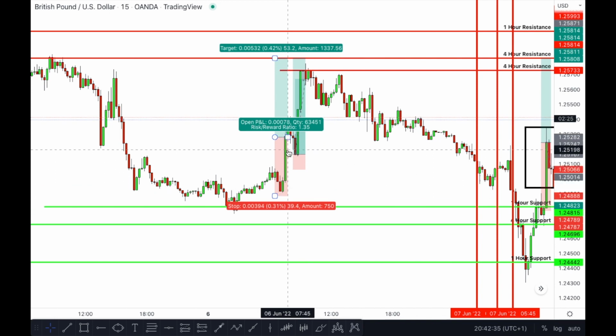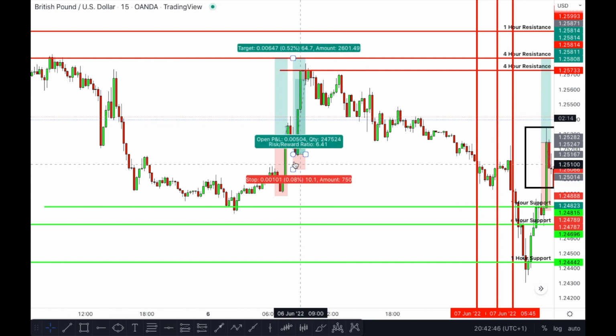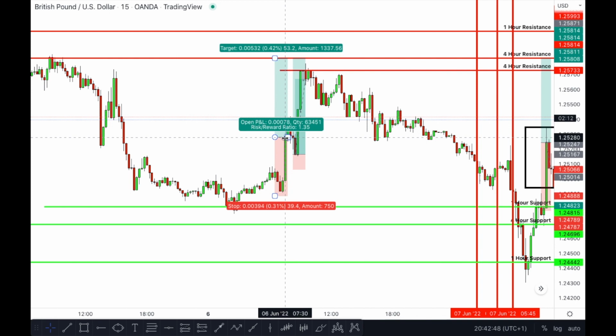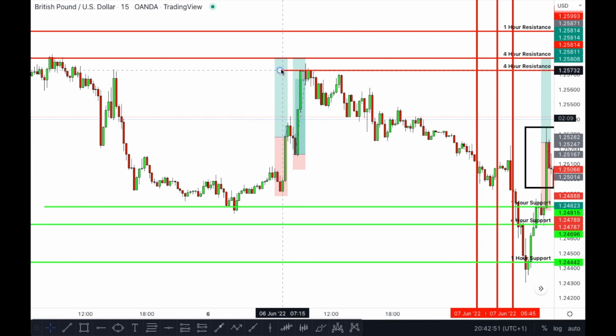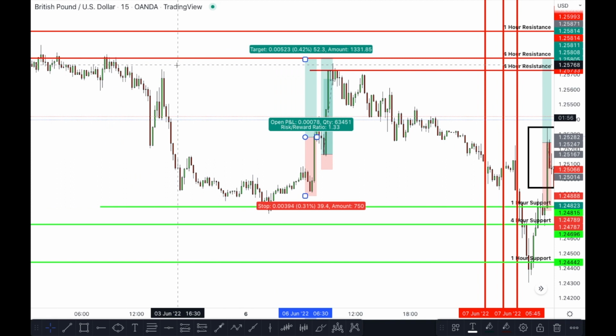We can see this is a big impulsive candle. And like I said, when you see big impulsive candles in the market, what you're trying to do is wait for the market to break out, retest, and give you an alert. That's what we can see here. Even if you did take that entry, this was a 1.35 looking setup, but it only went to about 1.14, which is still a winning trade. You could have put a break even there, or taken some pips off that trade. Your target was obviously this 4-hour resistance level, which was from the previous week.